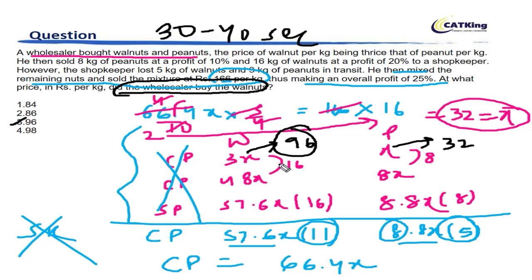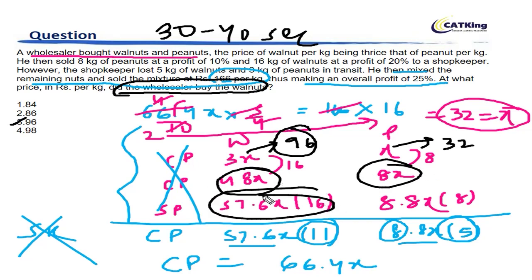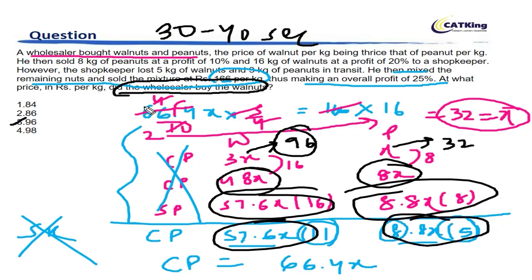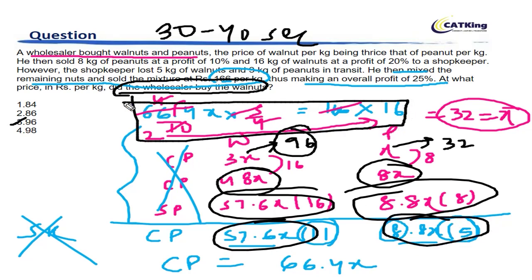In my calculation, when I would be solving this in an exam scenario, I will quickly reach here in the first step itself, then I will reach here, then I will reach here, and finally I will write this. So in 4 steps I will be able to solve this question in 30 to 40 seconds. That is how you should go about it in an exam scenario.